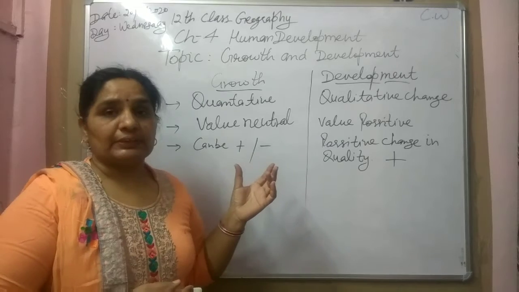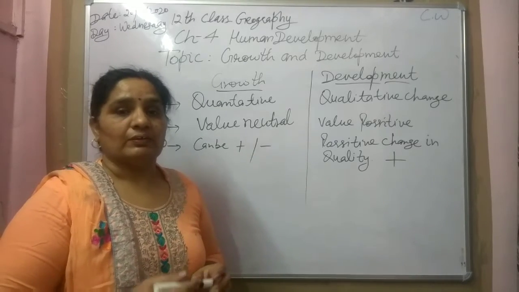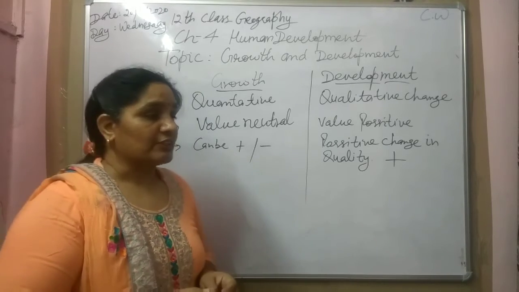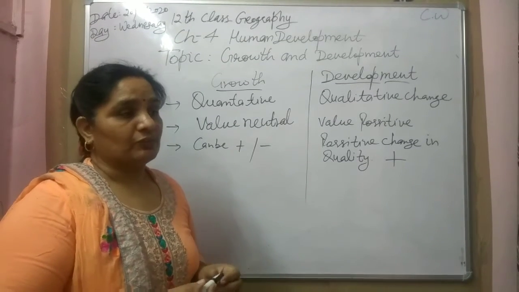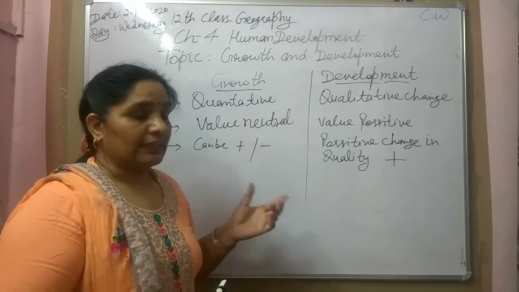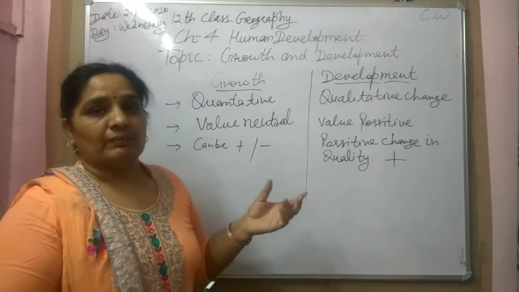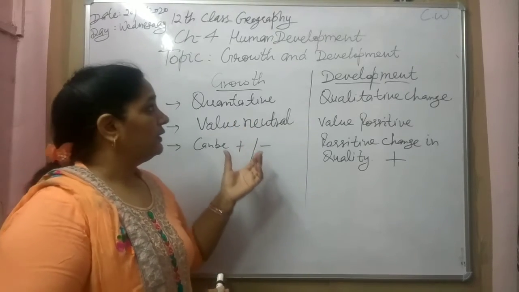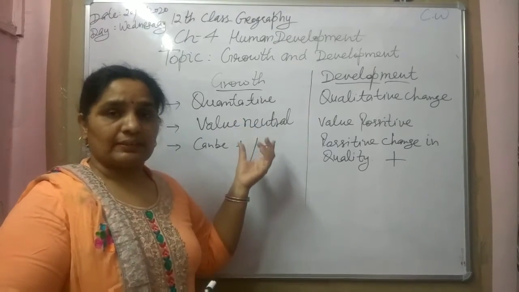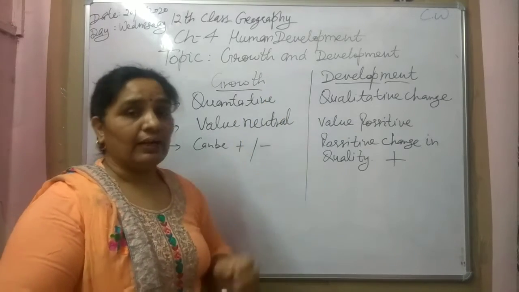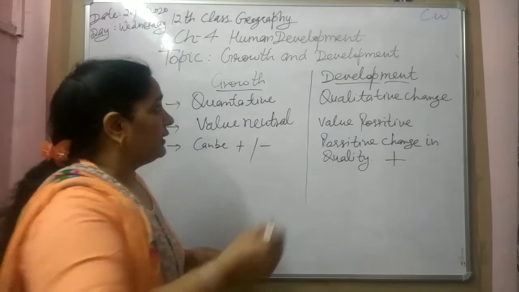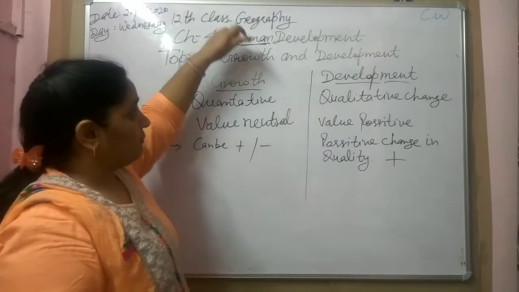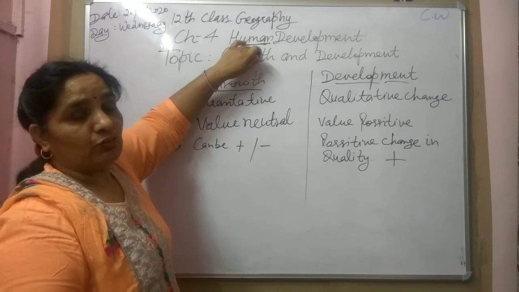In the previous chapter, third, we have discussed the occupational structures, age structures, density of population, distribution of the population on the basis of the geographical factors, birth rate, death rates. All these things we have discussed earlier. So, what is the main purpose of this chapter? Human development. In 10th class economics chapter first, we have discussed development. So here, the term human is used with development. Human means the whole community, the humanity.